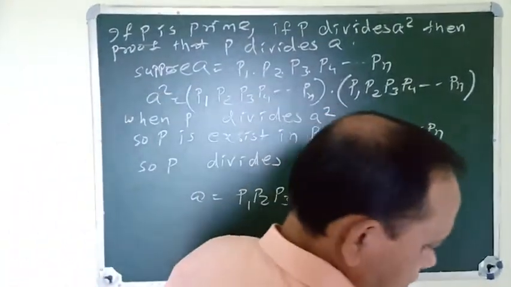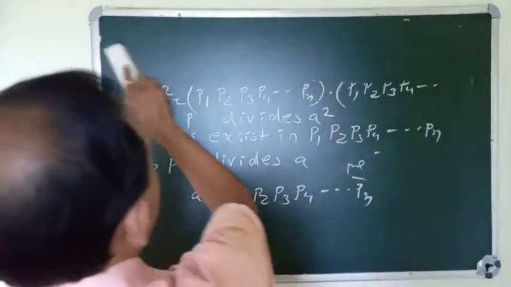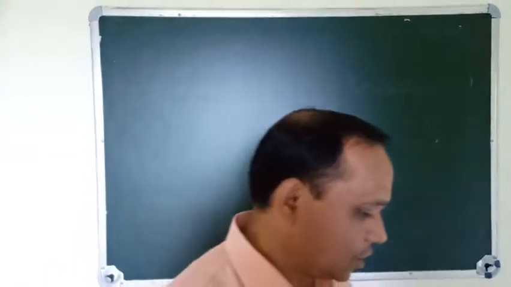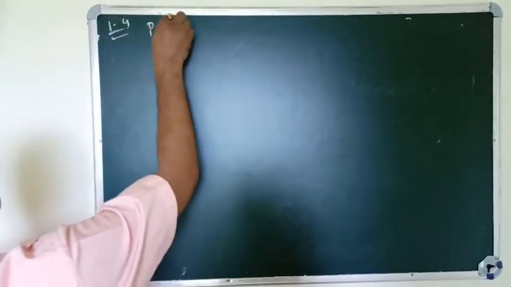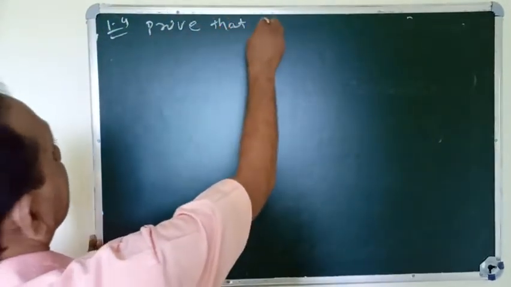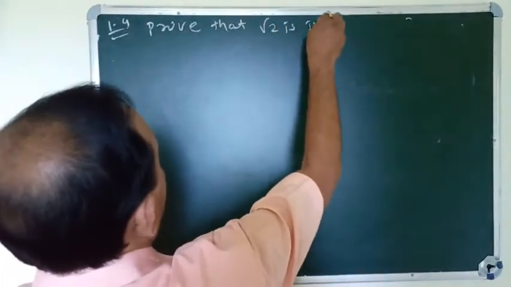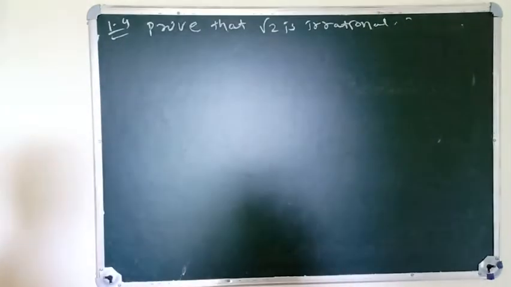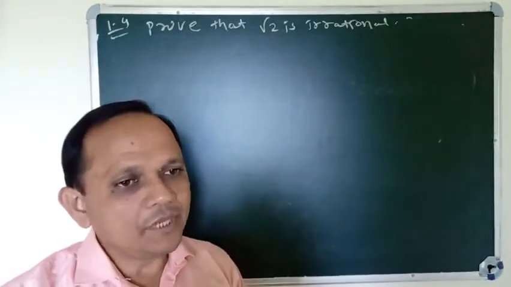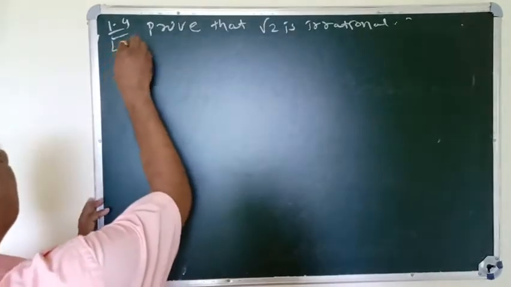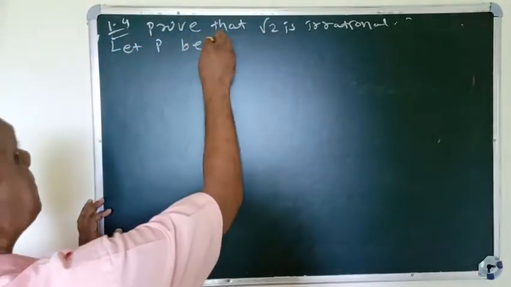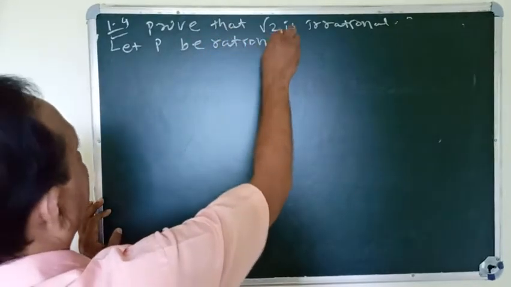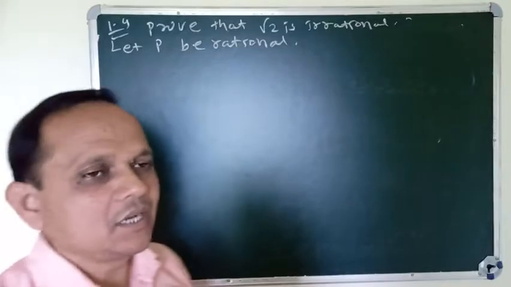So then theorem 1.4: prove that root 2 is irrational. How can you prove that root 2 is irrational? Let us suppose it is a rational number.